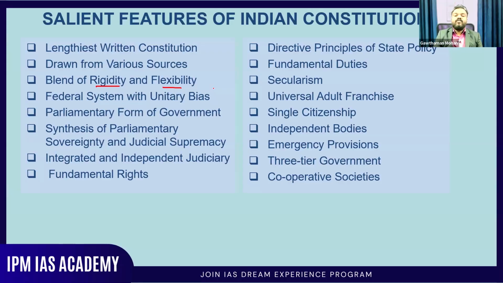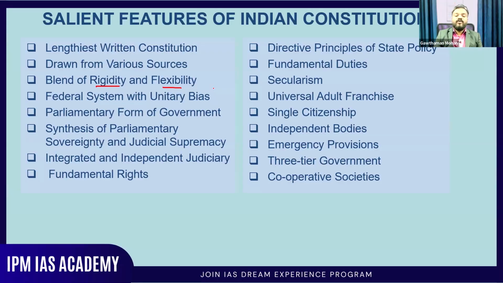So that is the reason why we are having more than 100 amendments in our constitution. Basically, because we are a mix of this rigidity and flexibility. But if it was rigid, then we wouldn't be having this many amendments in the constitution. So amendment is the one that is actually deciding whether it is rigid or flexible.